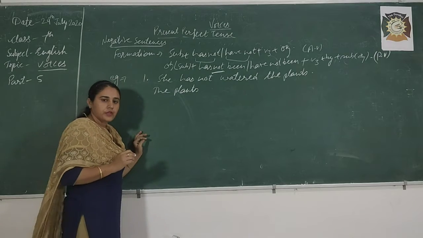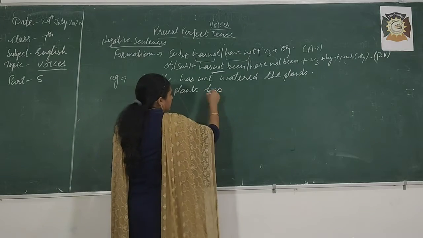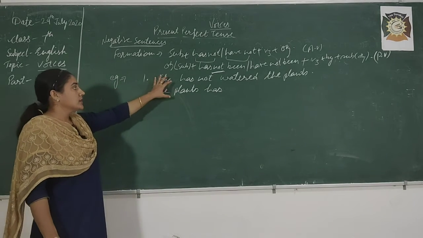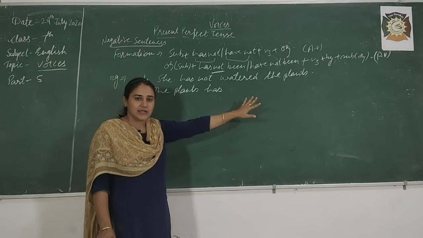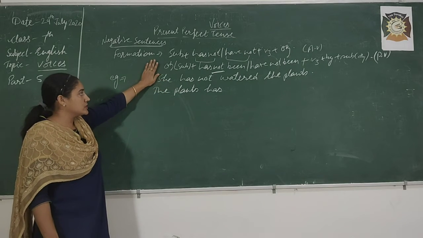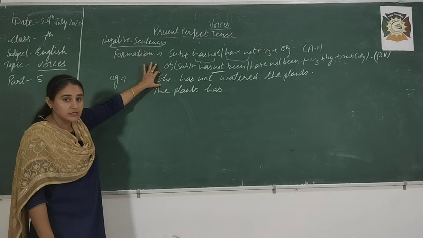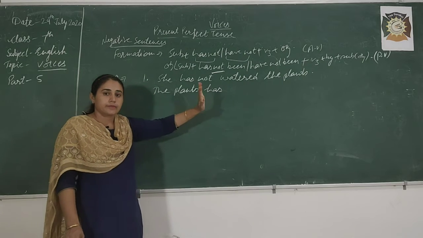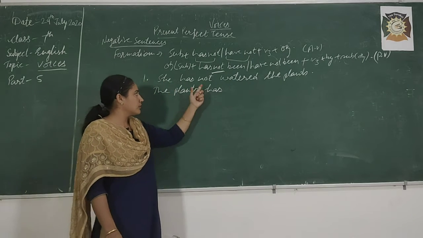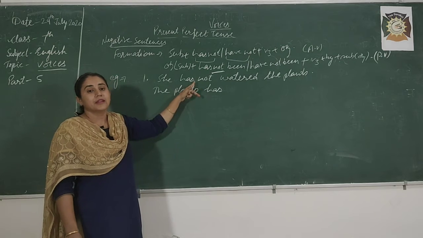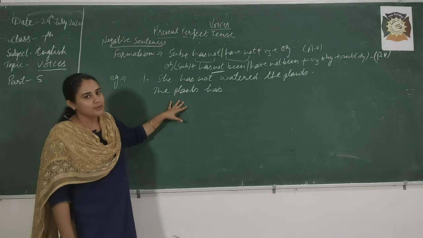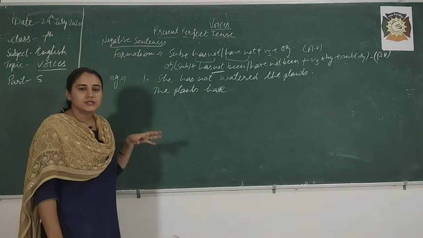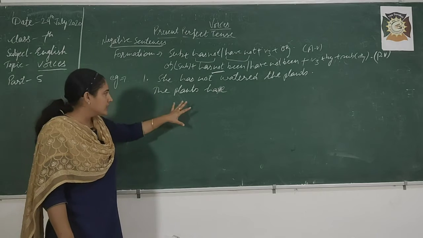Now, if I am writing the plants has, is it correct or wrong? Focus here. She has not watered the plants. I am writing it as active voice, while I am changing the passive voice from this particular sentence. So I am writing the plants has. Is it correct or not? Some students will say, ma'am, it is correct because has is in the active voice. No, this is wrong because the plants is plural, and with plural we will use have. So be confident, okay, in this kind of things.